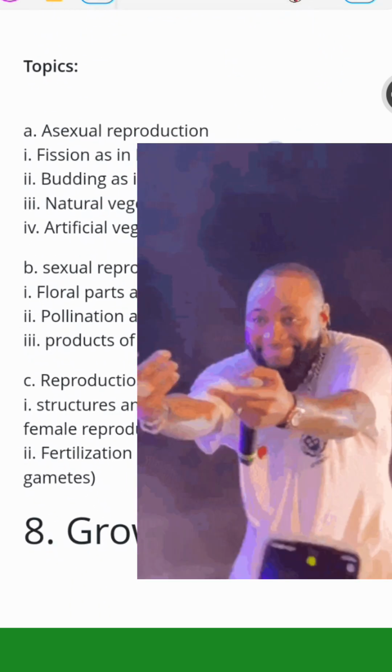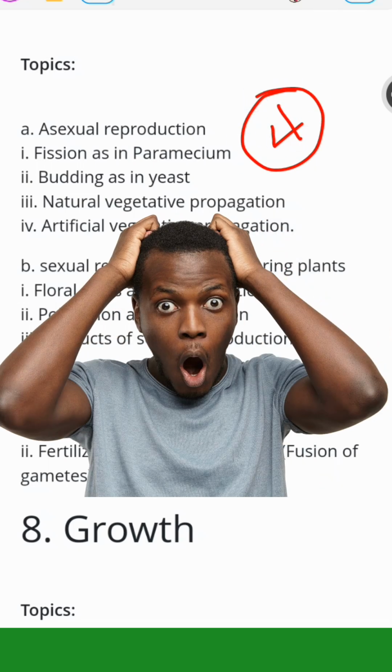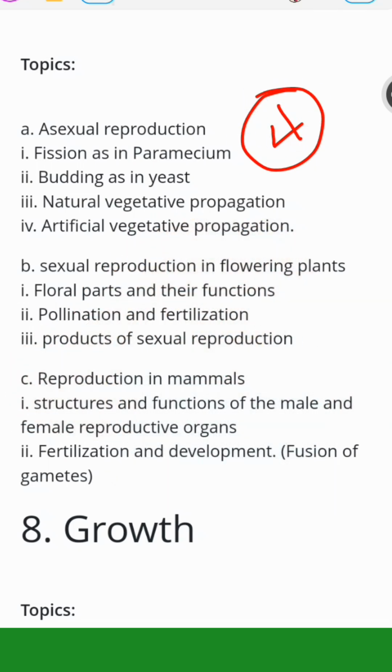Next is reproduction. JAMB really love this topic. They are crazy about it. This year and last year, they asked 4 questions on reproduction. That was this year's JAMB mock biology. In the real exam, they asked 4 questions too, when I was doing the analysis. So focus on that too. This topic is crazy. JAMB really love it.